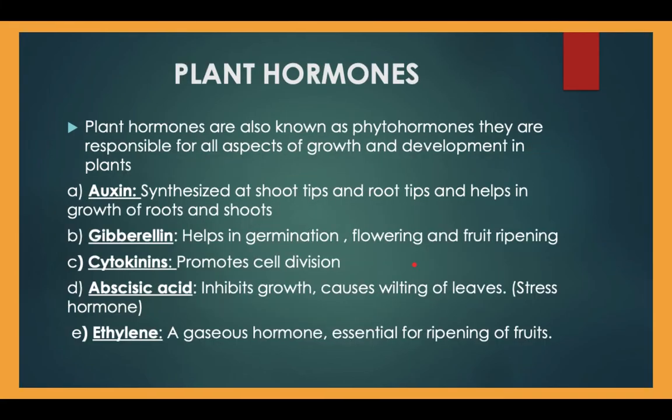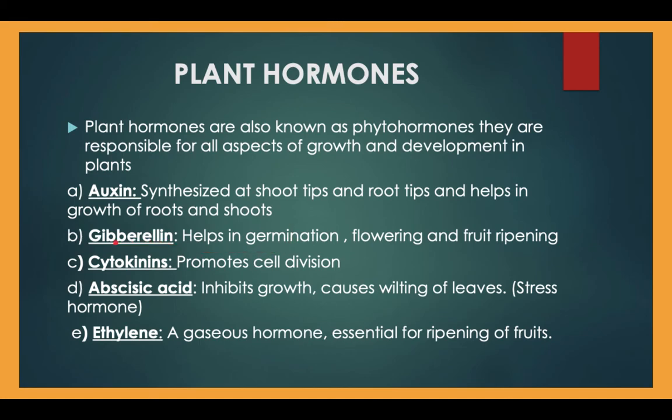Plant hormones are responsible for the different types of movements as well as growth related functions. Growth related movements are all controlled by the different plant hormones, which are also known as phytohormones. They are responsible for all aspects of growth and development in plants. And here are the five categories of these hormones. The first category is known as auxins, which are synthesized at shoot tips and root tips and help in growth of roots and shoots in plants.